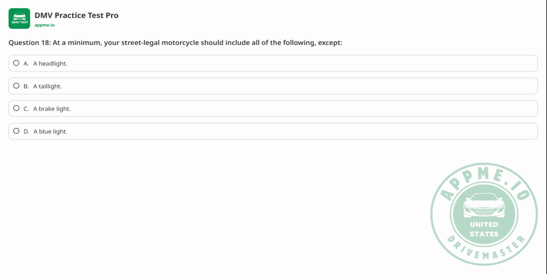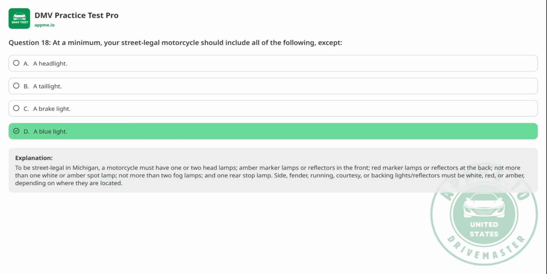Question 18. At a minimum, your street legal motorcycle should include all of the following, except A. A headlight. B. A tail light. C. A brake light. D. A blue light. The correct answer is D.